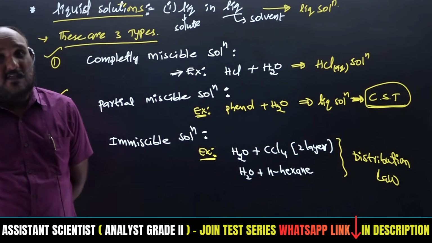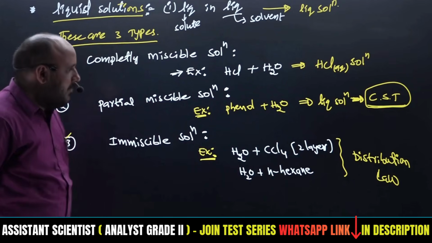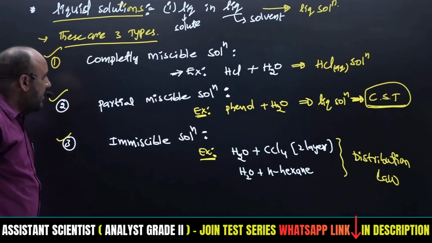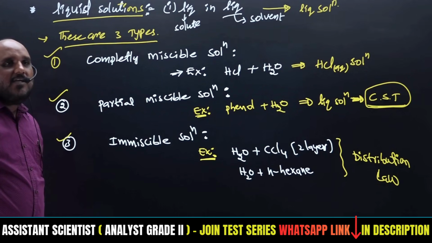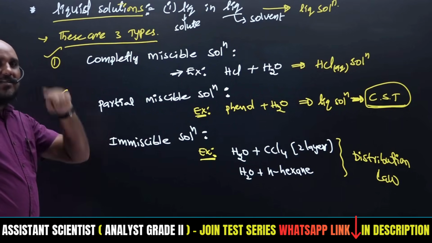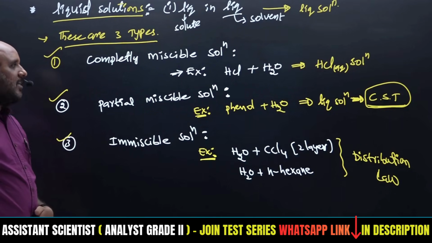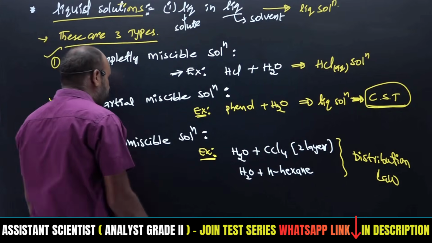Then, what are the concentration terms? The concentration terms are denoted for solutions, based on the amount of solute, how much solute is present in the solution. Based on that we get various methods for expression of concentrations.